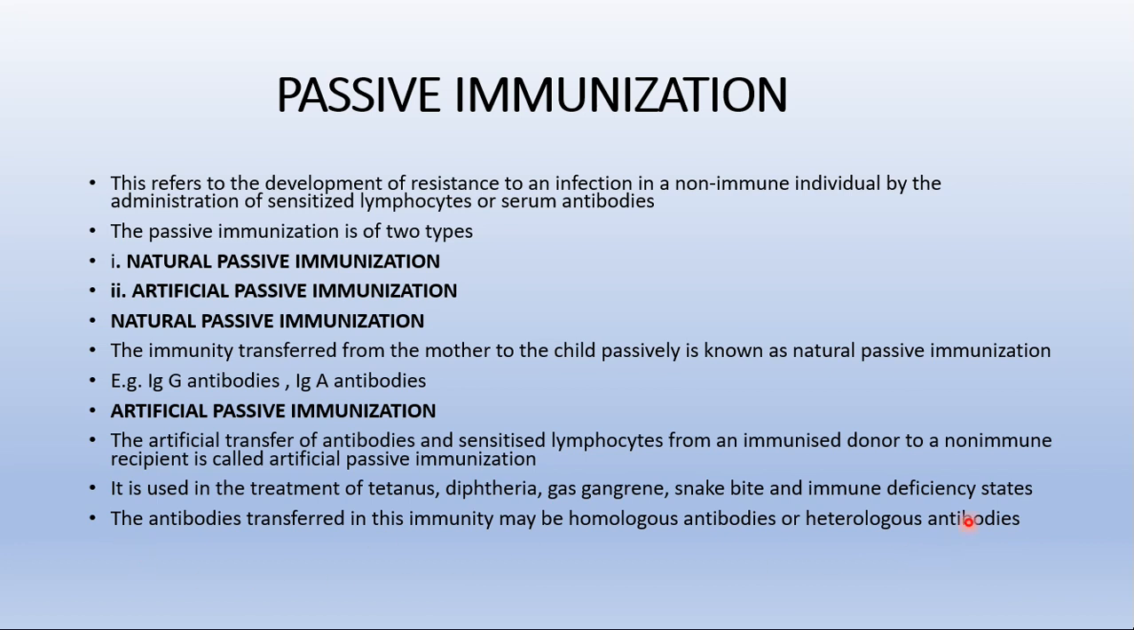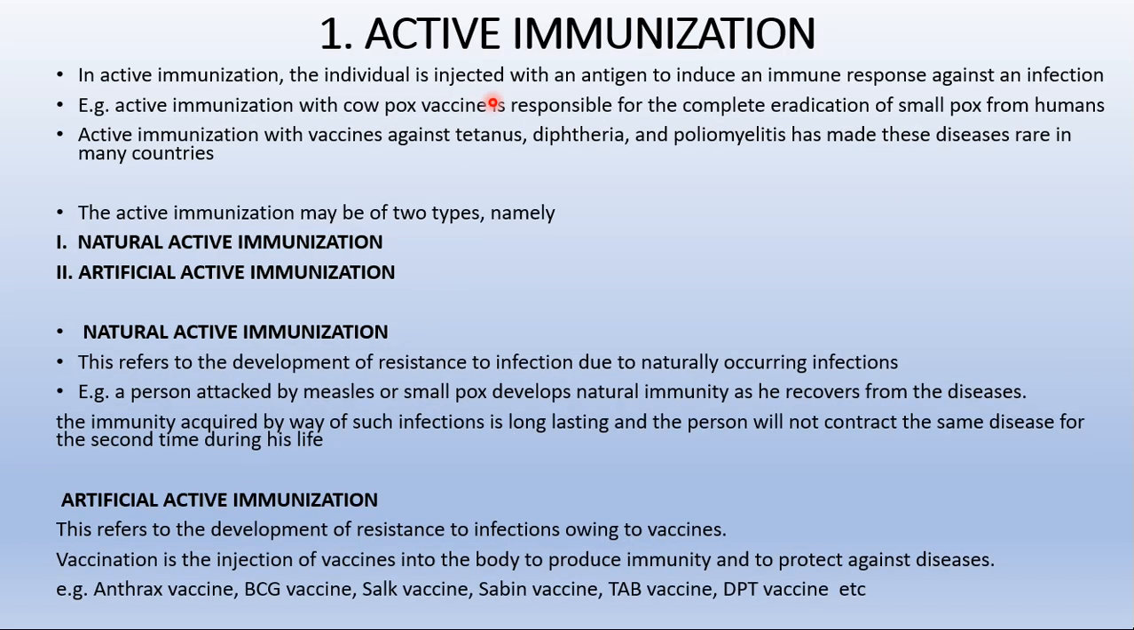So this is all about artificial passive immunity, where the antibodies are administered from the donor to the recipient. That's how immunization altogether is of two types: one is passive immunization and the second is active immunization.